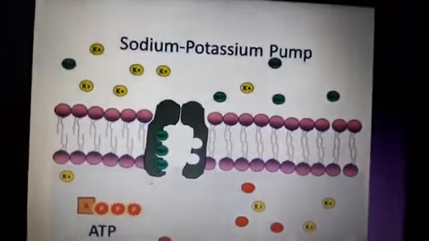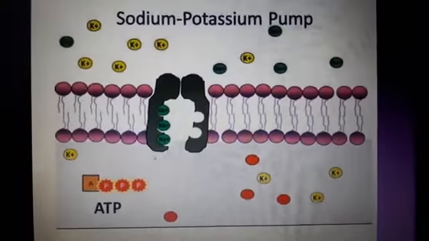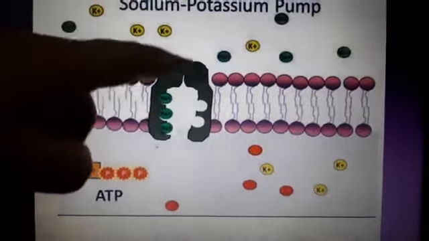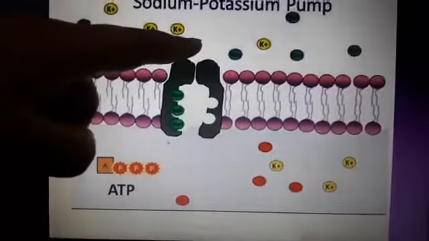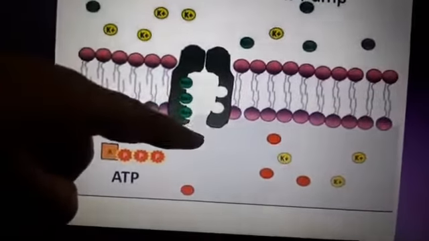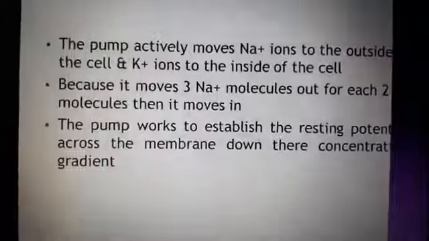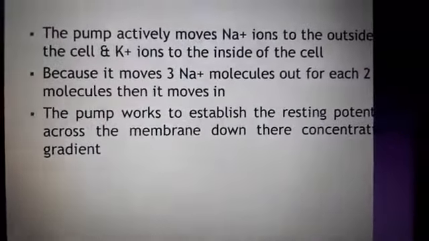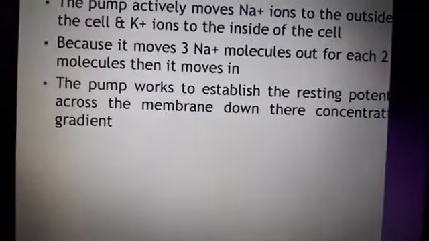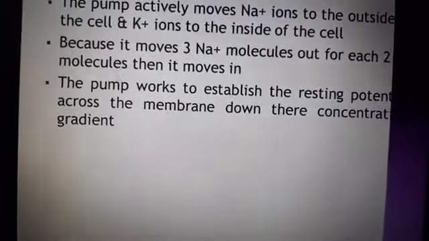So this is the sodium potassium ATPase pump. Its function is that it takes 3 molecules of sodium out to the extracellular environment, and for every 3 molecules of sodium going out, 2 molecules of potassium move inside, by the use of ATP. The pump actively moves sodium ions to the outside of the cell and potassium ions to the inside of the cell, because it moves 3 sodium molecules out for each 2 potassium molecules it moves in.